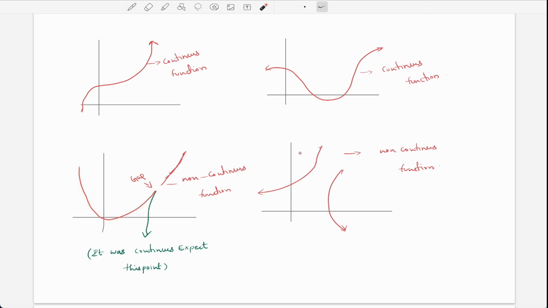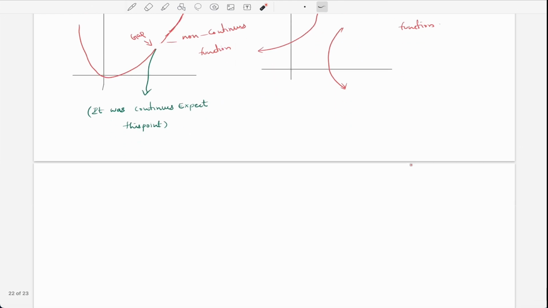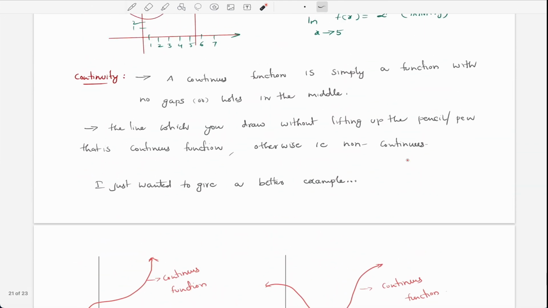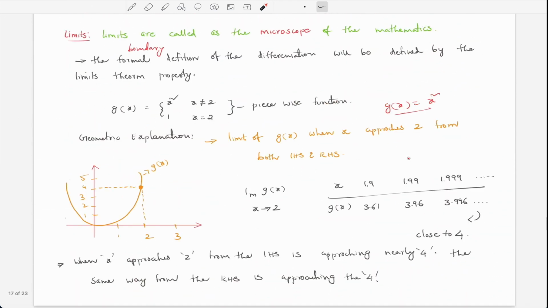So after that we have this example, where we are lifting our pen. So these are not continuous functions. I hope you understand that. This is a basic introduction to these limits.